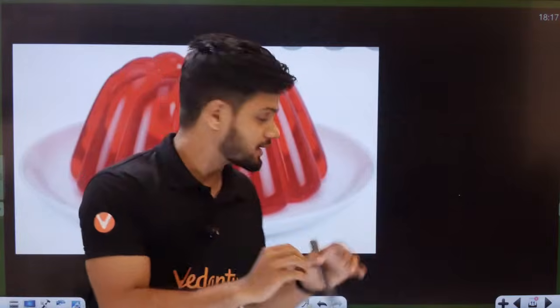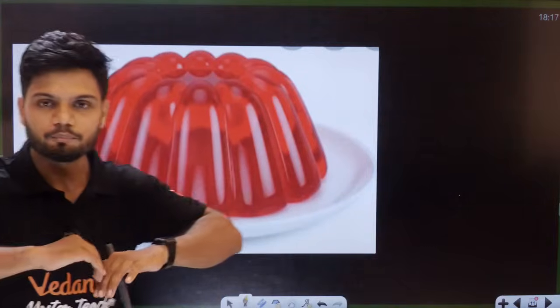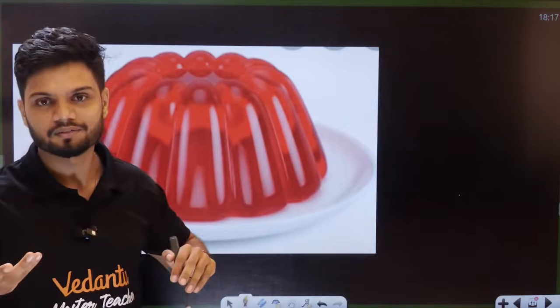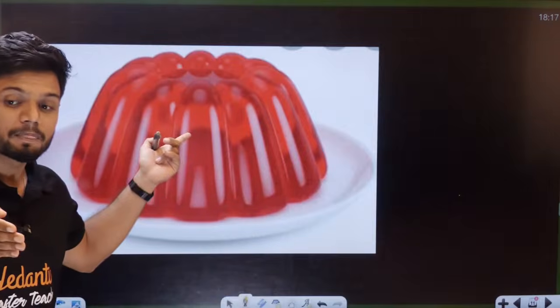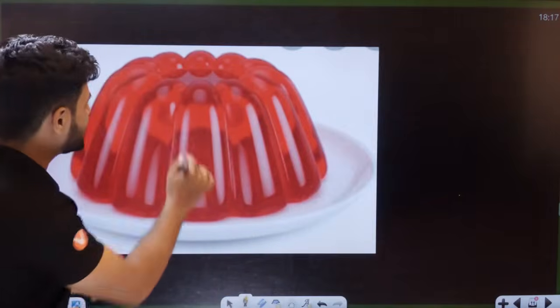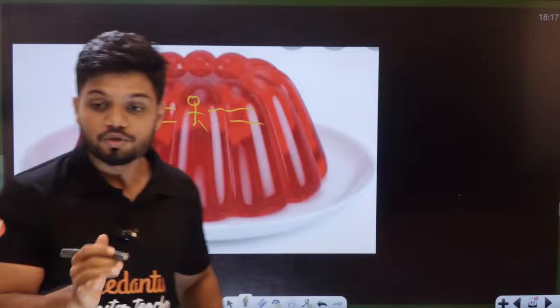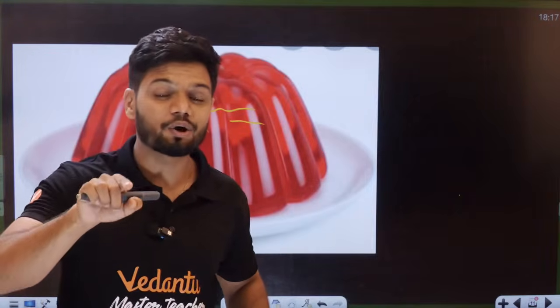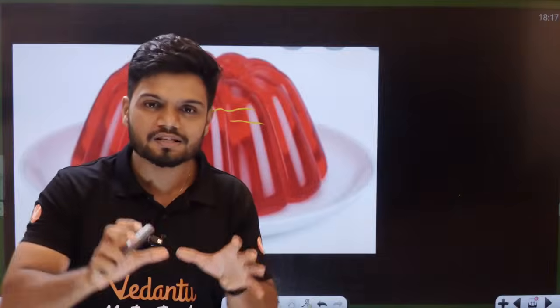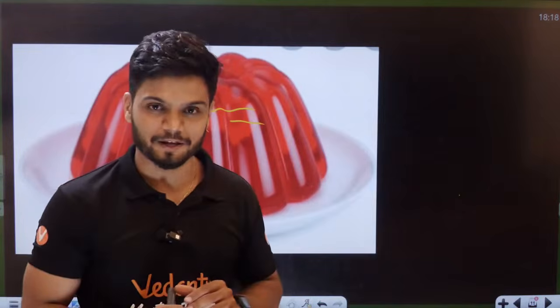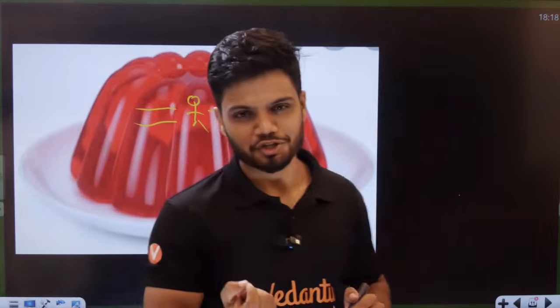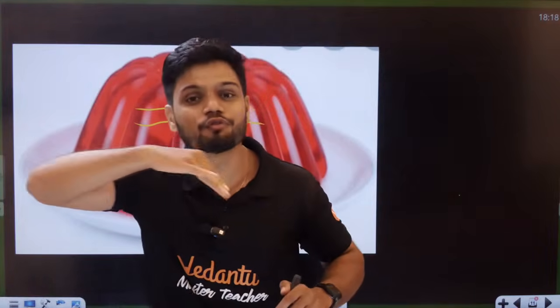Why? Because let's say I make one big swimming pool from jelly only. Can you jump on that jelly? You can. Is movement possible in this jelly? If I take someone and give them for swimming, they can move inside. It is called semi-solid in nature because it has solid-like property, but at the same time, you can move in it. The same property also applies to your plasma membrane. Plasma membrane is semi-solid, quasi-fluid in nature. You can move in it.